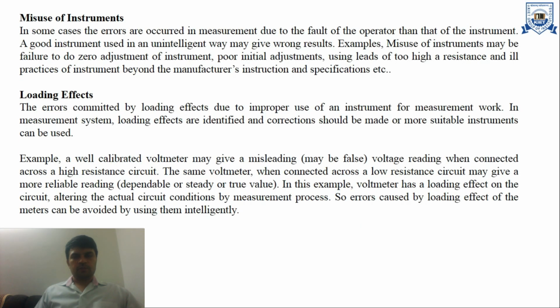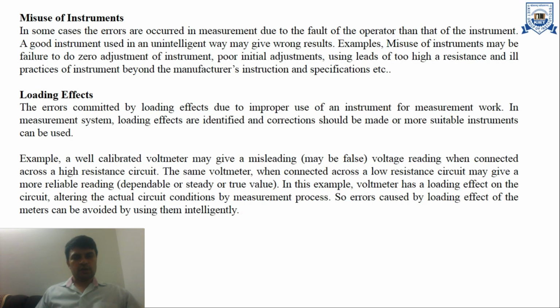Then misuse of instruments. In some cases, errors occur in the measurement system due to the fault of the operator rather than that of the instrument. It means it is a human error. A good instrument used in an unintelligent way may give wrong results.